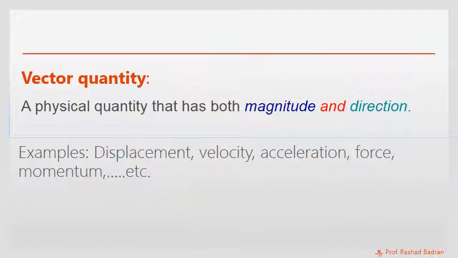The other kind of physical quantity is a vector quantity. So a vector quantity is defined as a physical quantity which has both magnitude and direction. Examples on vector physical quantity: displacement, velocity, acceleration, force, momentum, etc.